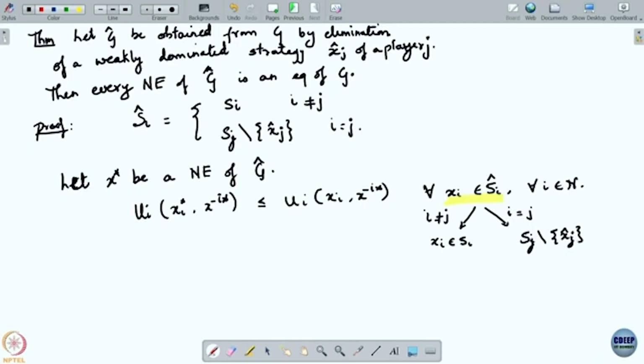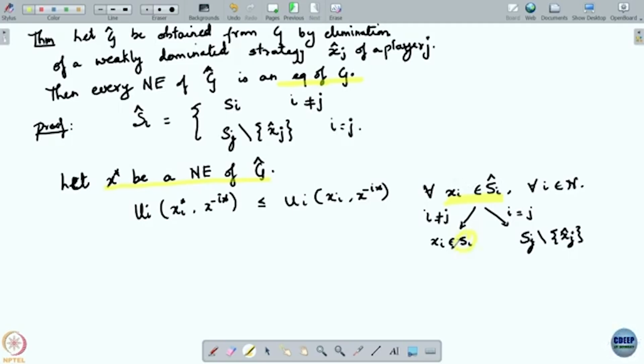Now, essentially, I started by assuming that x star is a Nash equilibrium of G hat. I want to show that it is a Nash equilibrium of G, which means I would have to show this inequality for all players i and for all xi in Si.